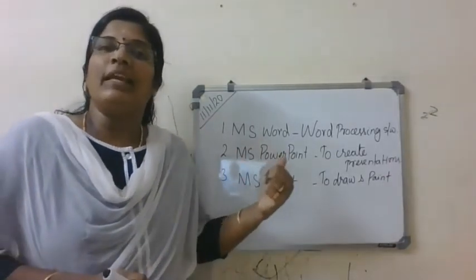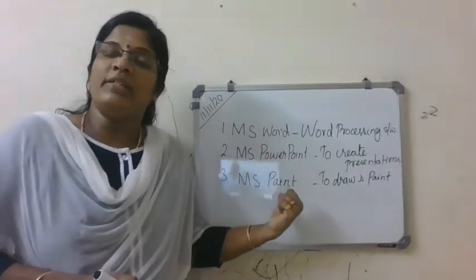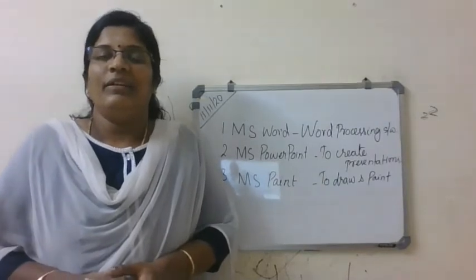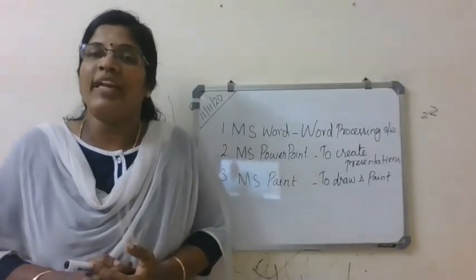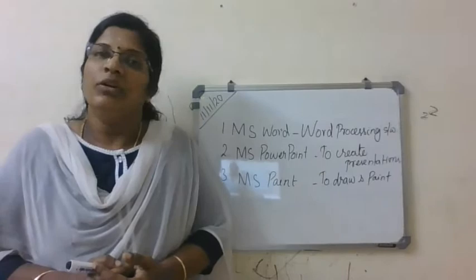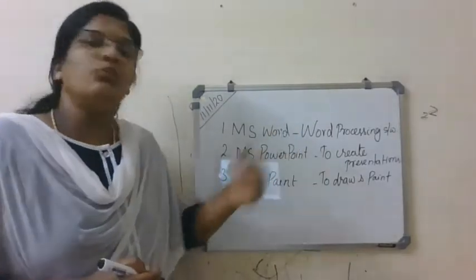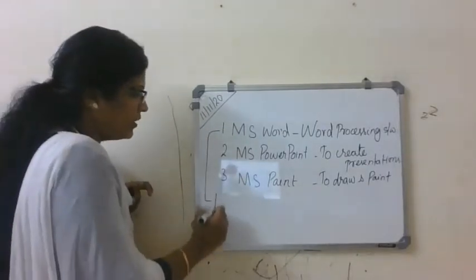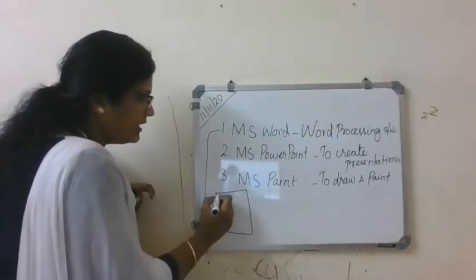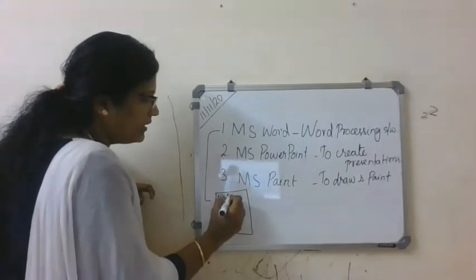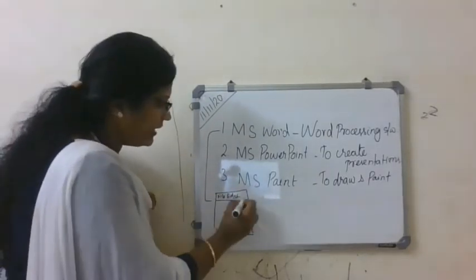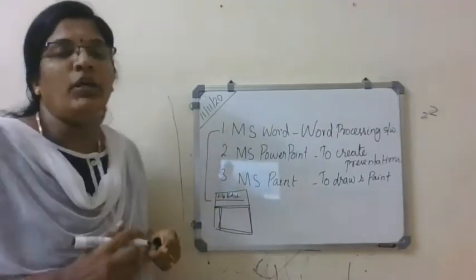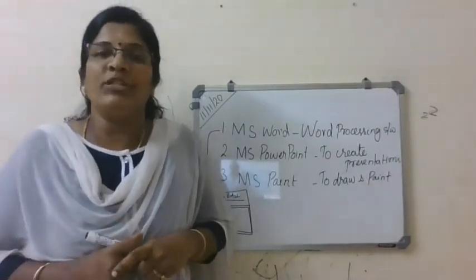Have you seen the 3 application softwares and how the pages look? Are they the same for all the 3 applications? No, right? MS Word has a white blank space. If you take MS Word, it looks like this. Here file, edit, all the tabs will be there, then comments, then you see the white screen to type your document. This is MS Word.